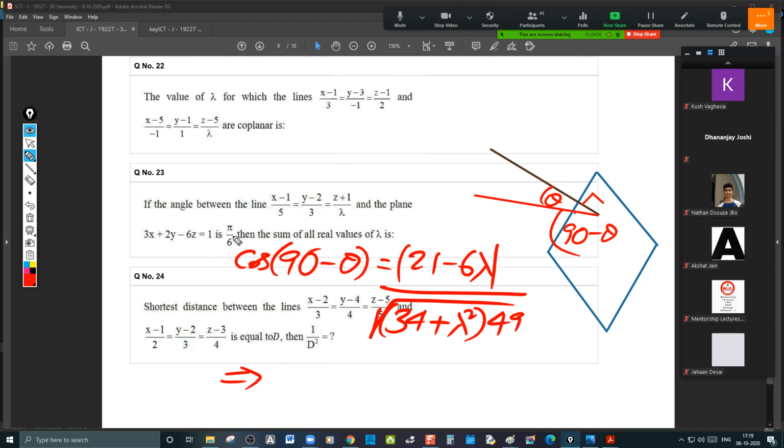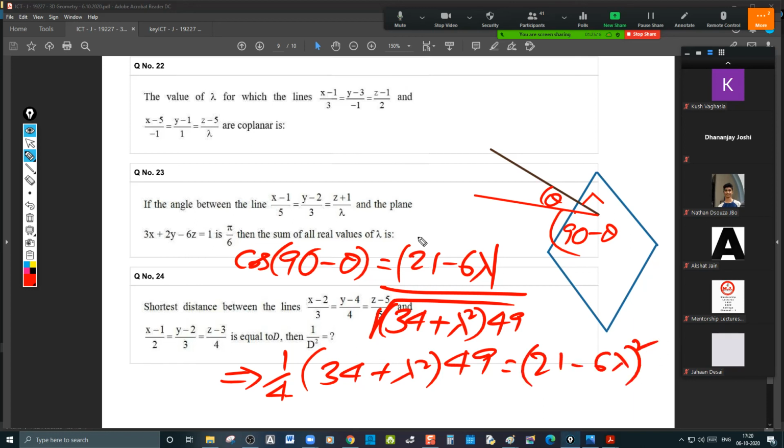इन्होंने इसको पाई बाई 6 बोला है, मतलब angle between the plane and the line is 90 minus theta. It is given to be 30. तो हमको क्या चाहिए? 90 minus theta is equal to 30. Theta is equal to 60. Cos 60 1 by 2. Square कर दो, 1 by 4 into 34 plus lambda square into 49 is equal to 21 minus 6 lambda whole square. That's it. Simplify this please to get the values of lambda.